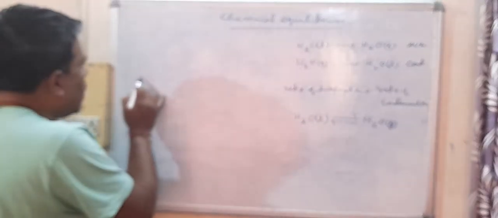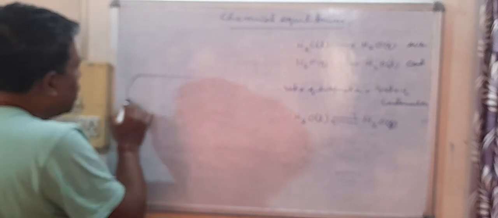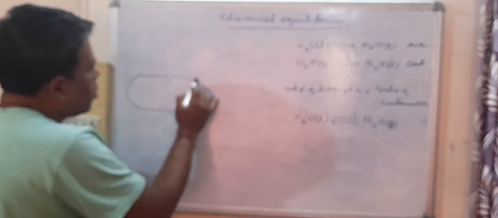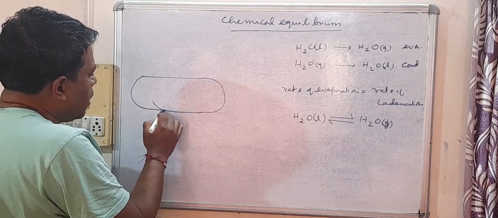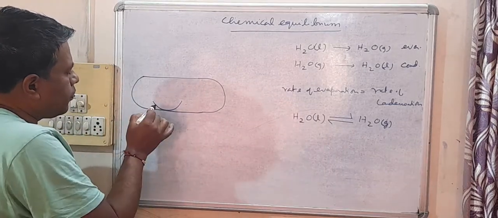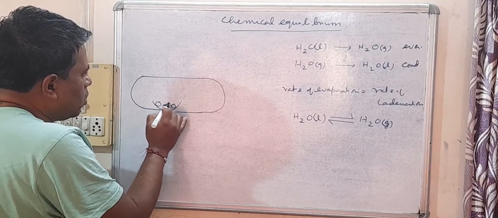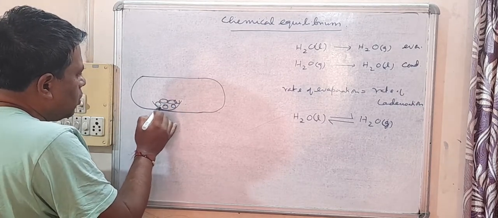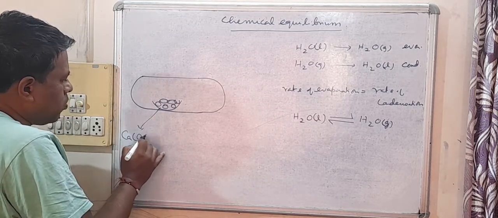So suppose we have a closed chamber where we have a container, and we have here calcium carbonate. Calcium carbonate is solid.